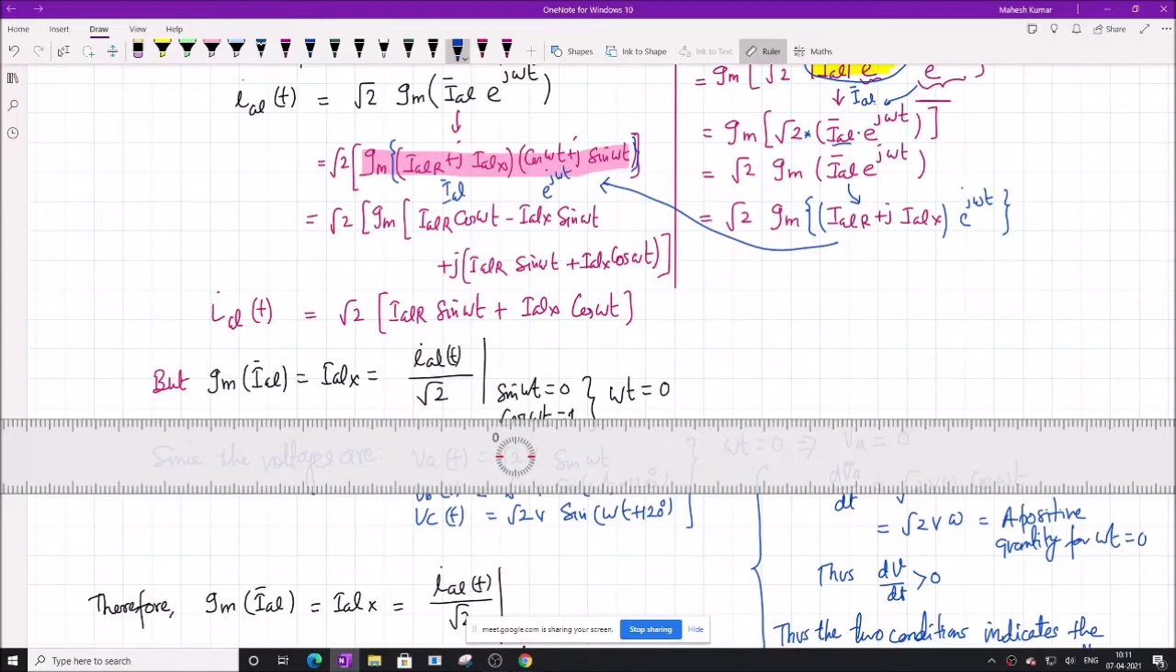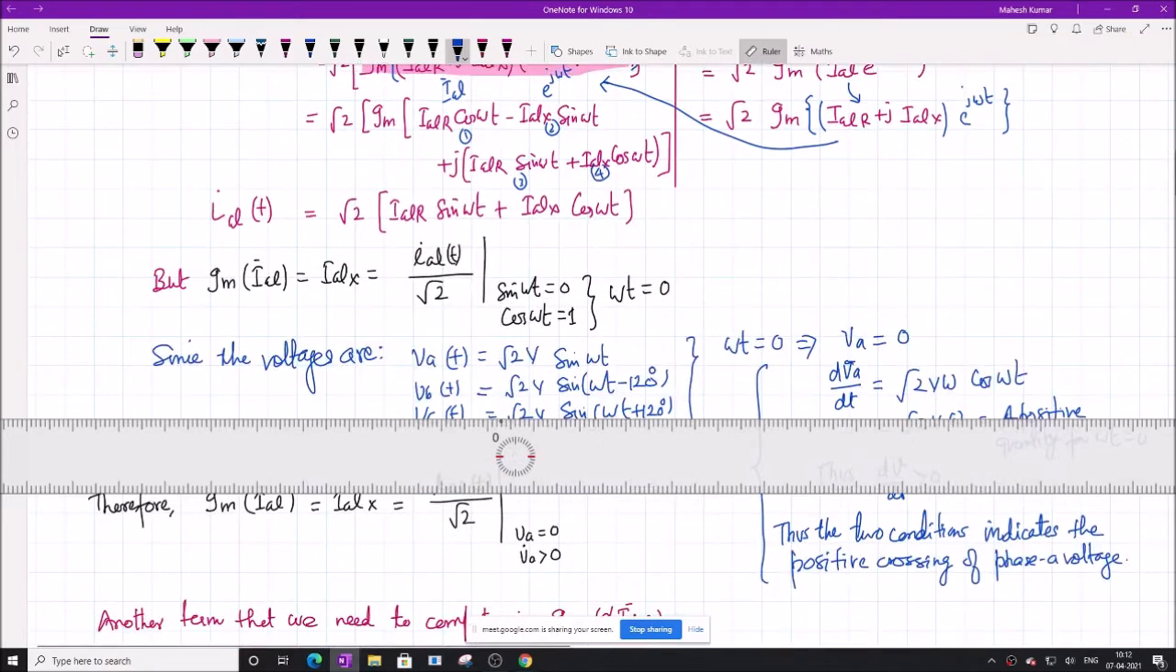Okay, if we multiply them, we will have four terms: this into this, plus this into this, plus this into this, plus this into this. So we have four terms. This is 1, this is 2, this is 3, this is 4, and we collect the coefficients of real and imaginary parts. When I say imaginary of this, it basically means only this term, because this is the only imaginary part. The rest is the real part. So once I say imaginary, I will get this expression: IALR plus IALX into cos omega t into root 2.